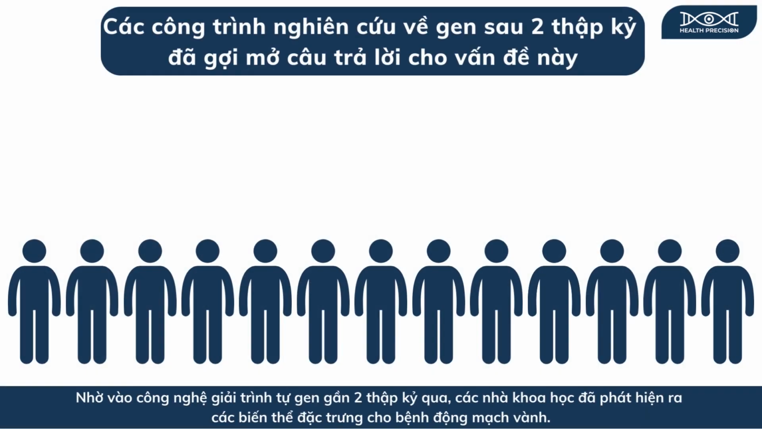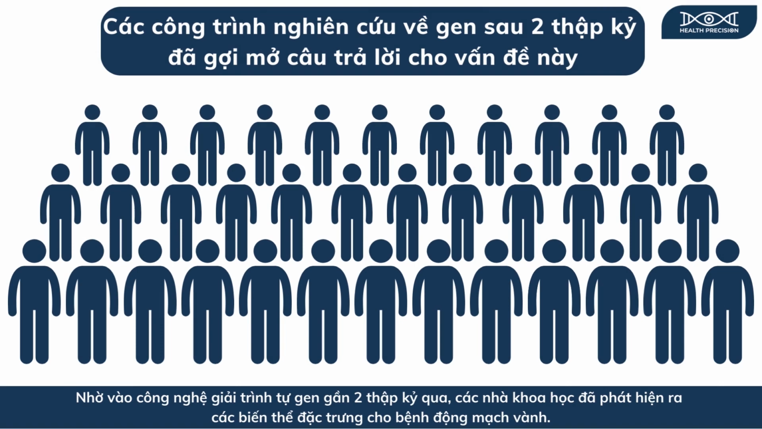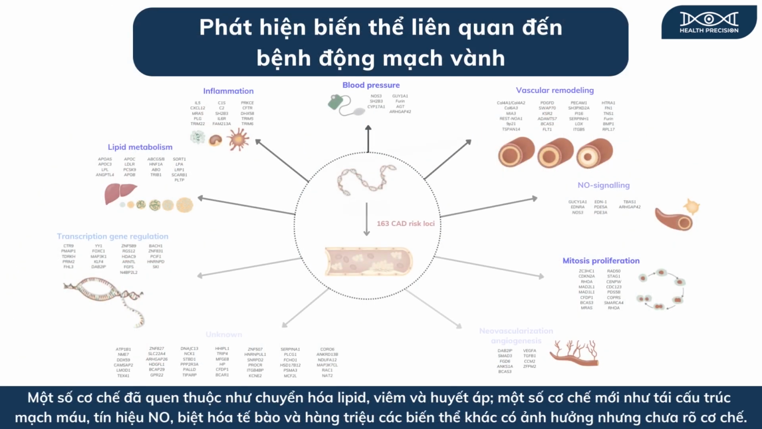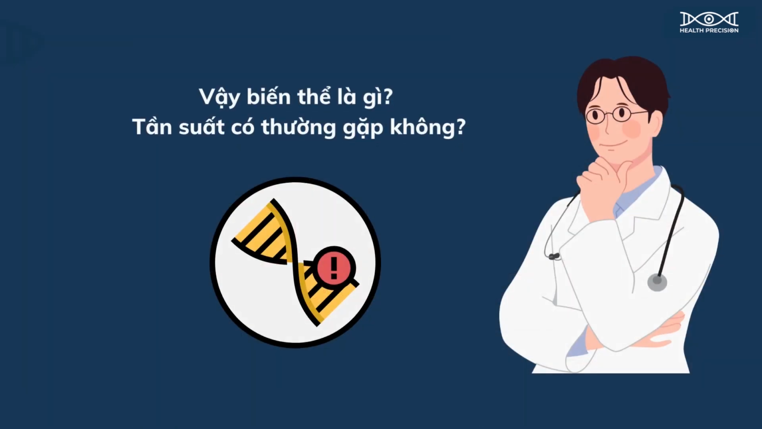Thanks to the advent of genome sequencing technology in the last 2 decades, scientists have identified genetic variants linked to coronary artery disease. Some work through known pathways like lipid metabolism, inflammation, and blood pressure, while others impact vascular remodeling, nitric oxide signaling and cell differentiation, and millions of other variants with unknown modes of action. So, what are these variants?